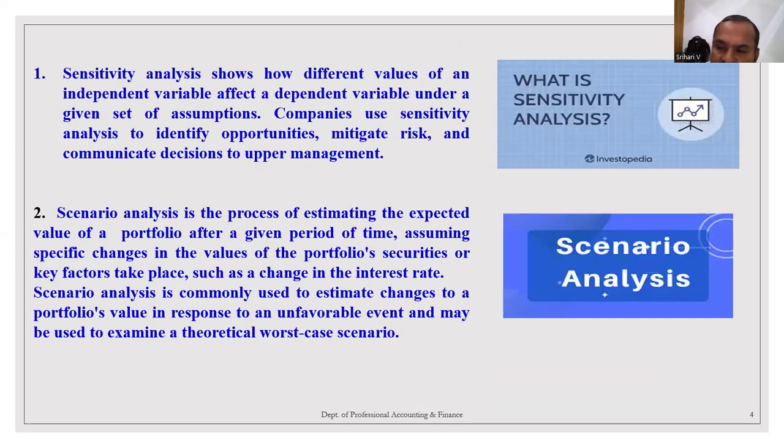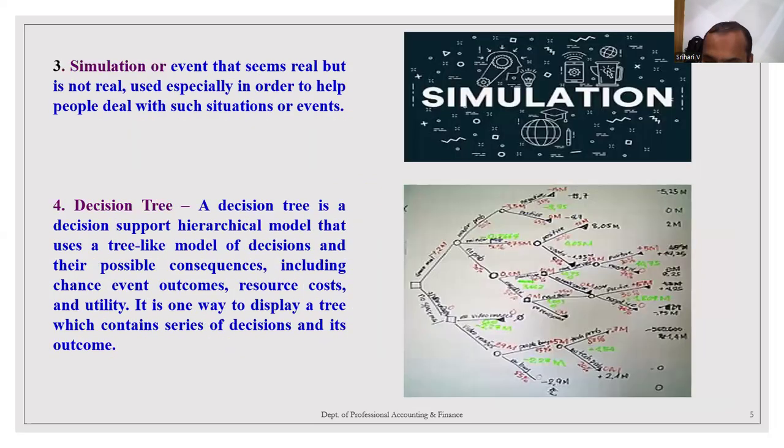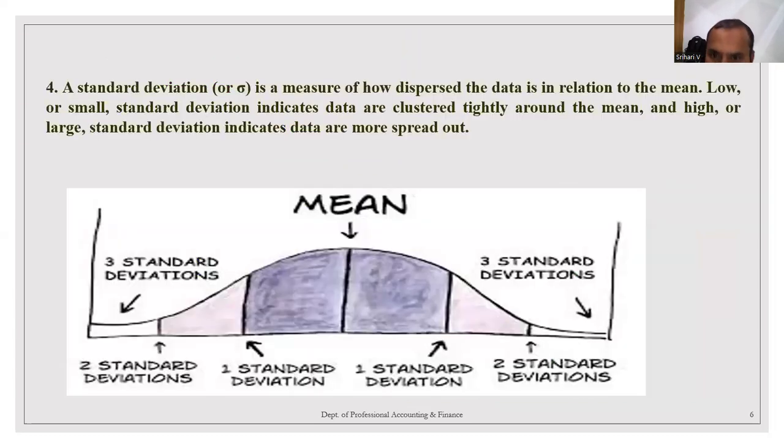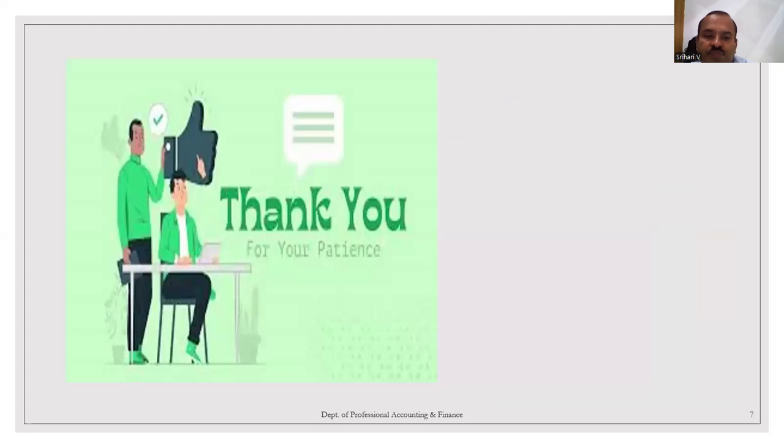And we have learned what is sensitivity analysis, what is scenario analysis, the difference between sensitivity analysis and scenario analysis, then Monte Carlo simulation, decision tree, then standard deviation, and so on.